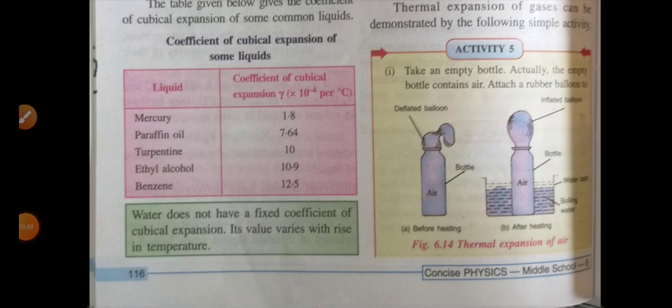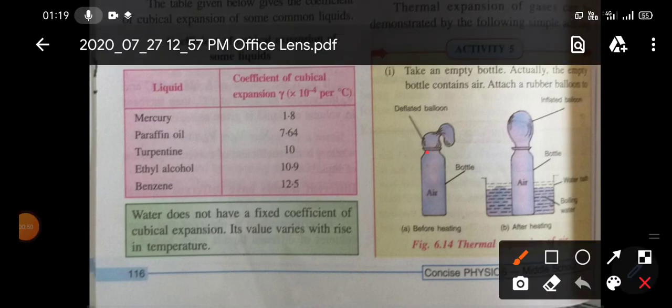So this is the experiment that shows you that gases expand due to heating. First, you have to take a water bottle. This water bottle is empty, which means inside this bottle you have gases. Now you have to fit a balloon like this. Now you have to heat this water bottle. But you cannot heat this bottle directly, because if you heat it directly it can melt. So we'll take a water container, and then we will heat this water.